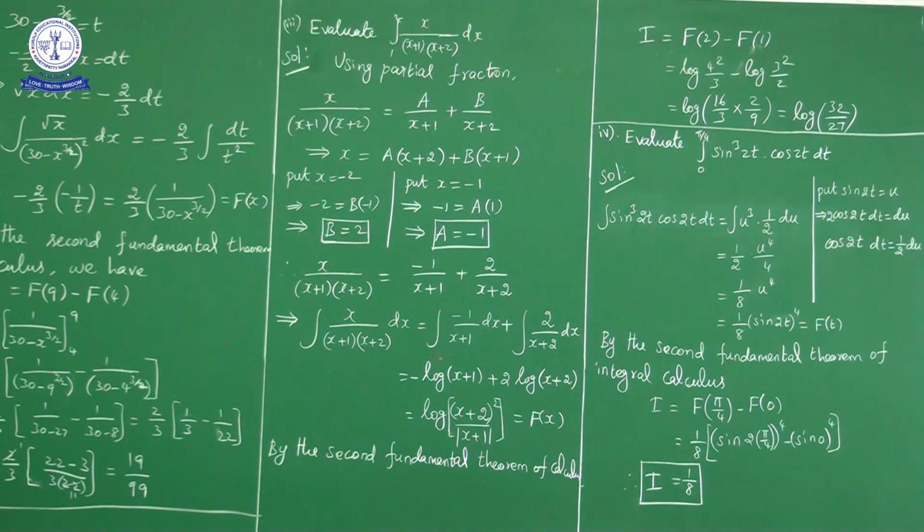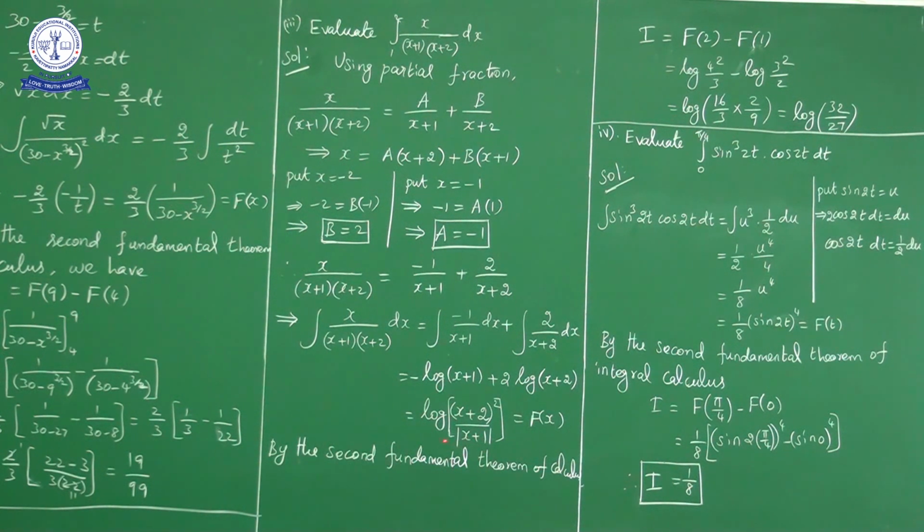So minus outside, integral 1 upon x plus 1 is log mod x plus 1. So minus log of x plus 1 plus 2 outside, integral 1 upon x plus 2 is what? Log mod x plus 2. So 2 log x plus 2, what can we write? Log x plus 2 whole square minus log x plus 1. So log a minus log b is log a by b, no? So what we get is log of x plus 2 whole square upon modulus of x plus 1. Now this is capital F of x.